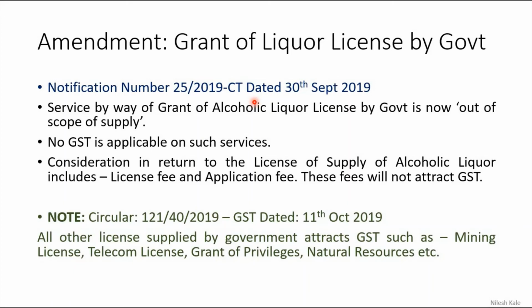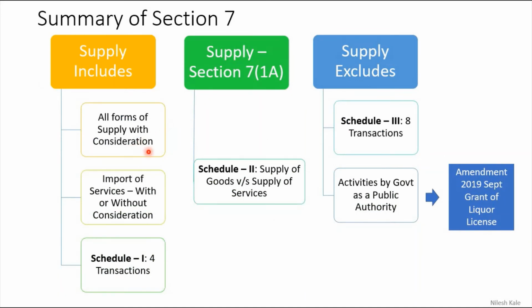Earlier GST was applicable, but people were very much outraged because alcoholic liquor is kept out of GST by the constitution. But if you are giving the license, how can that be considered a supply of alcoholic liquor? Therefore, the granting of license was considered a supply, because in this definition we had seen all forms of supply. License was also considered here in all forms of supply.